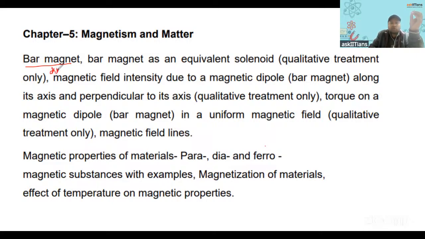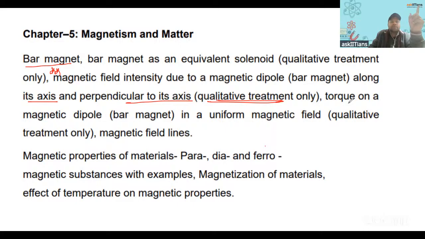This I was talking about. And here it is written, you need not be worried about its derivation. Only qualitative treatment is required. In the case of electric dipole, you should remember the derivation. But in the case of bar magnet, the magnetic field due to a magnetic dipole of a bar magnet along its axis or perpendicular to its axis, that means equatorial point, you only need to remember the formula. So based on this formula, a numerical can come.